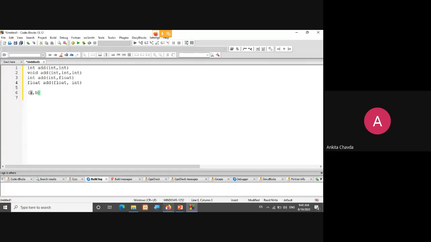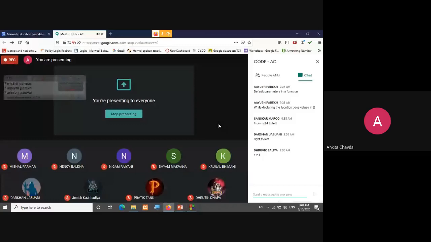So you can understand these two things are totally different. Getting my point? Yes or no? Anyone? Are you getting what function overloading is? Then we can move ahead. No answers means yes. Okay, Ayush is saying yes.